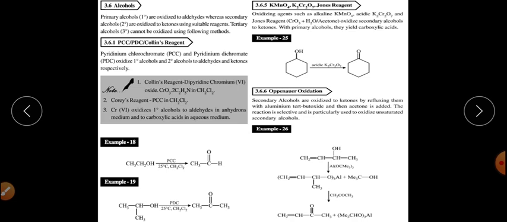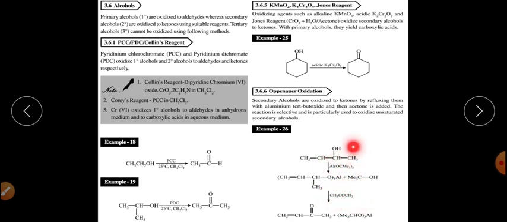This is another oxidation reaction, which is called the Oppenauer oxidation reaction. In case of Oppenauer oxidation, we generally use secondary alcohol, and these secondary alcohols get converted into ketones in presence of aluminium tert-butoxide, right, and acetone.